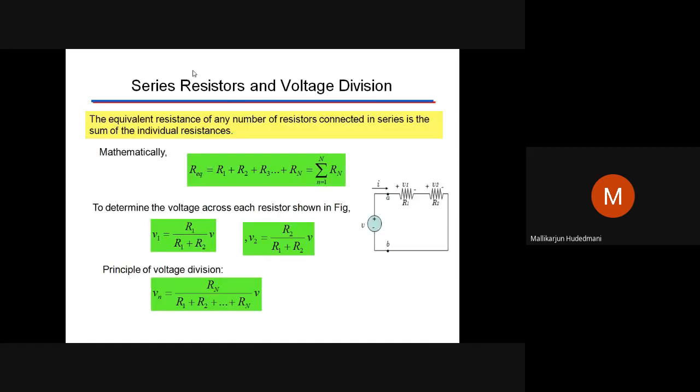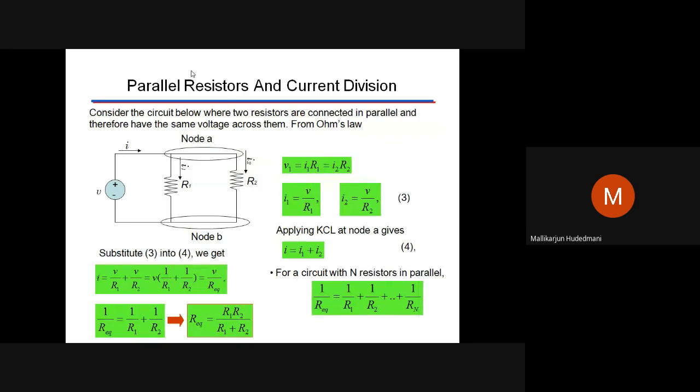In case of resistors in parallel, how do we write? Show that when two resistors are connected in combination, the equivalent resistance is the ratio of the product of resistances to the sum of resistances. So instead of telling you R equivalent equal to R1 R2 divided by R1 plus R2, you have been asked to prove this. Or simply it will be: explain, derive, obtain the equivalent resistance of several resistors in a combination connected to a source.